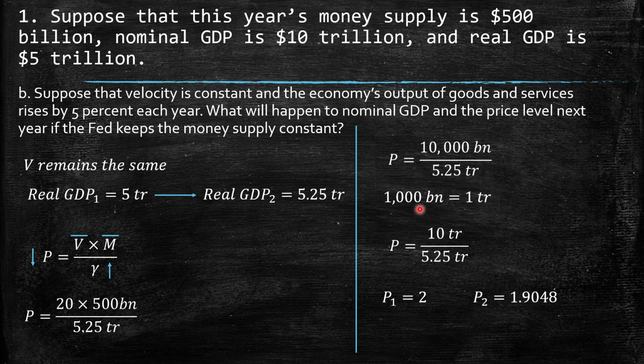Remember, 1,000 billion is equal to 1 trillion, so 10 trillion is exactly equal to 10,000 billion over 5.25, so we cancel out the trillion and we end up with a price level of 1.9048. As you can see, it is lower than 2, as predicted.